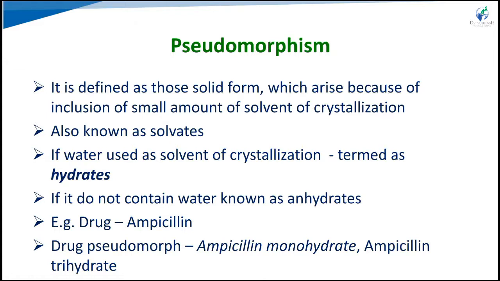Pseudomorphism is defined as a solid form which arises because of the inclusion of a small amount of solvent of crystallization. So those are solvates. Other terms are hydrates. The solubility of solvates is higher than that of hydrates, because in hydrates water molecules have already entered, so they have less tendency towards water. If it does not contain water, it is known as the anhydrous form, and it has the highest aqueous solubility compared to the hydrates.